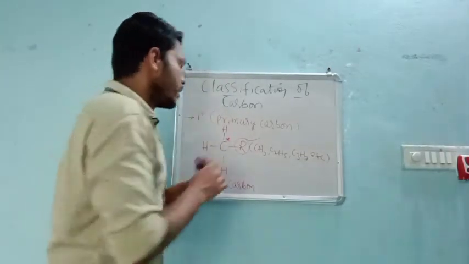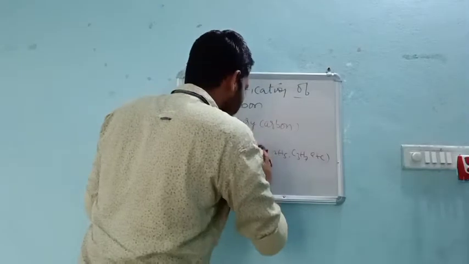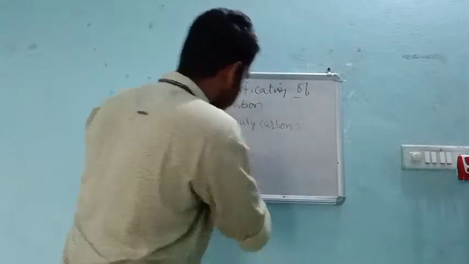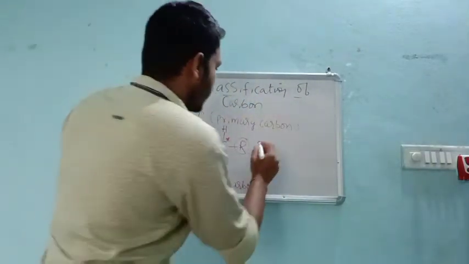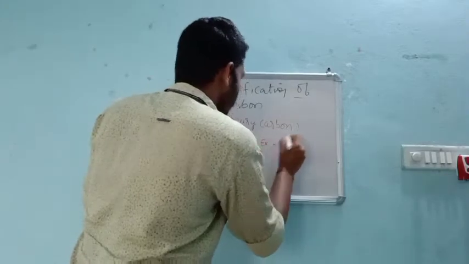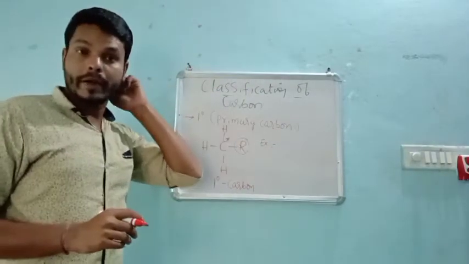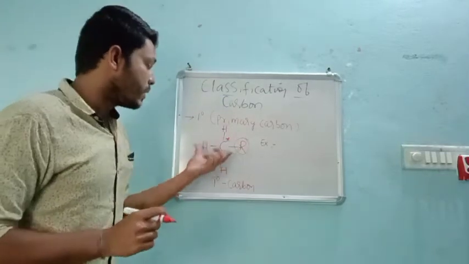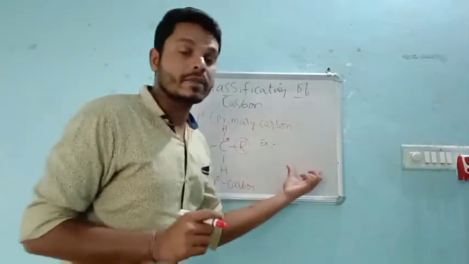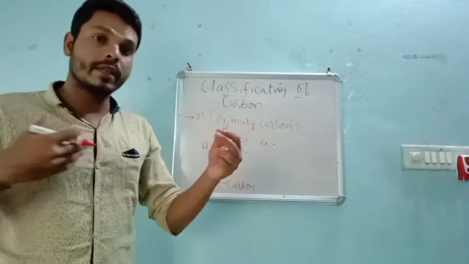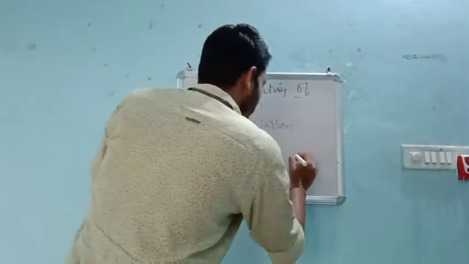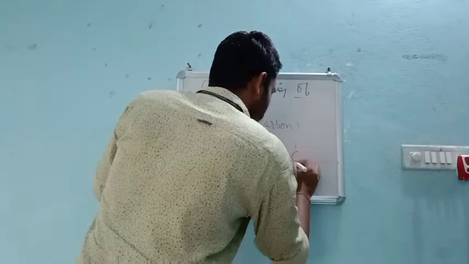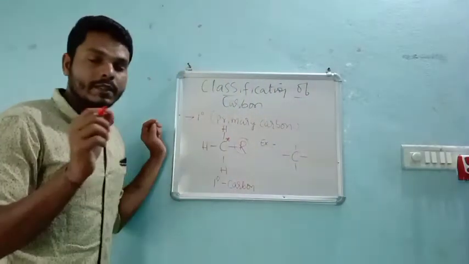We can write an example for this general formula. In organic chemistry, general structure and examples are very important. We must be able to make a difference between the general form and the example form.